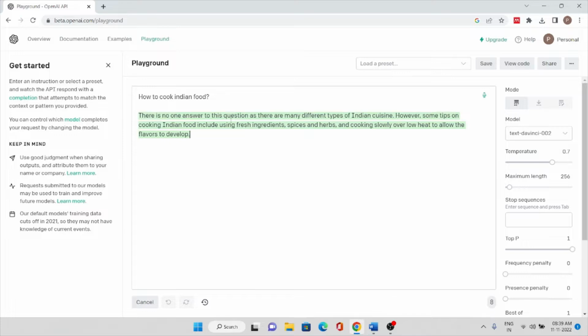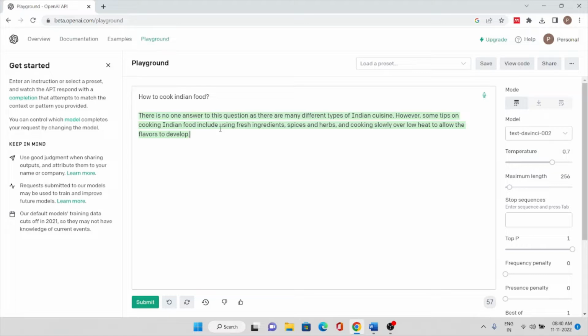See, there is no answer to this question as there are many different types of Indian cuisine. However, some tips on cooking Indian food include using fresh ingredients, spices and herbs, and cooking slowly over low heat to allow the flavors to develop. So it says there are so many Indian foods.